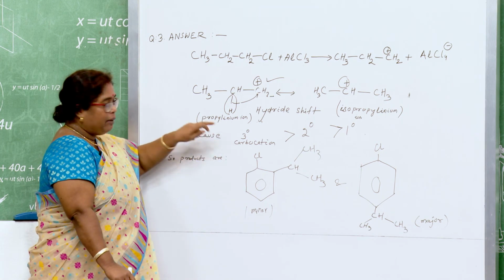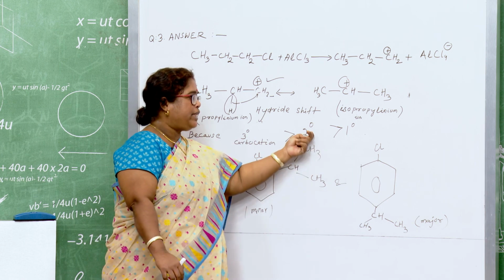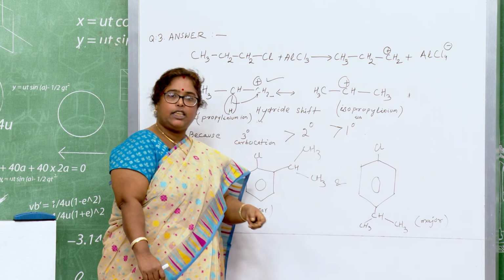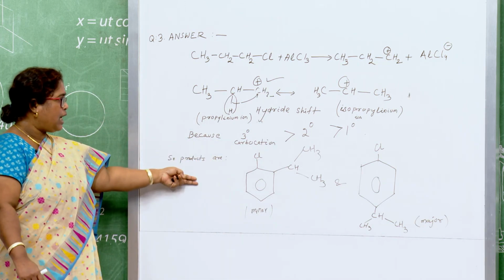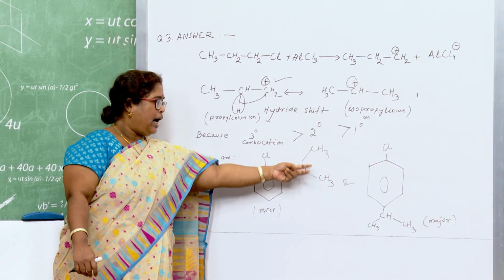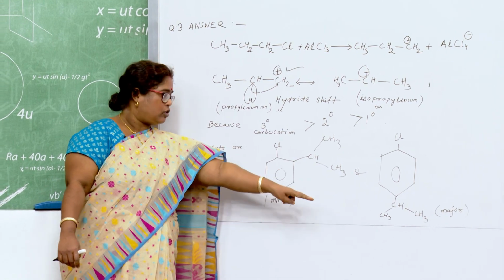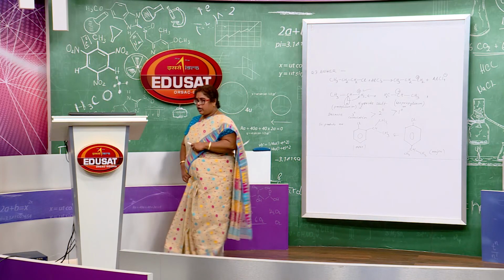And because the tertiary carbocation is more stable than the secondary carbocation, and the secondary carbocation is more stable than the primary carbocation. Okay. So, the products are this isopropyl group joined at the ortho position and also joined at the para position, whereas the para product is the major product.